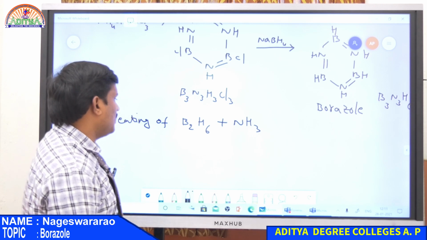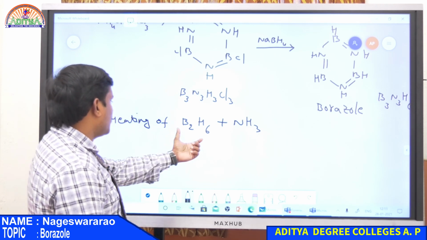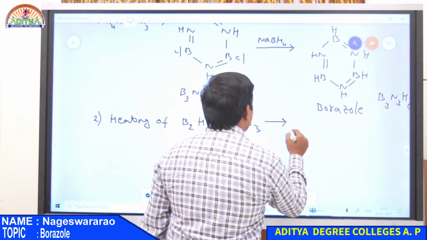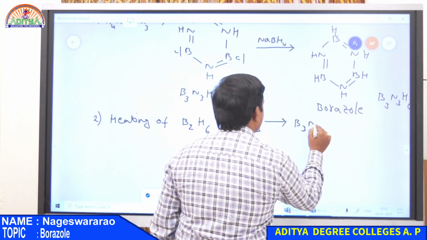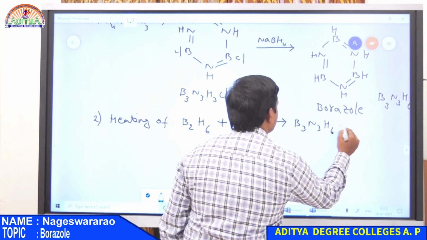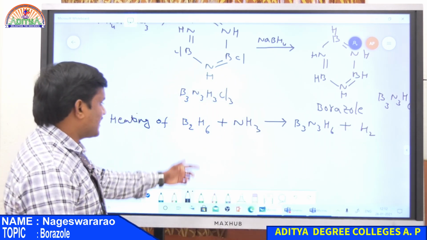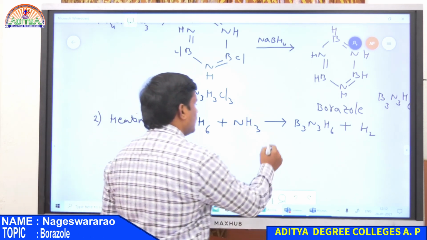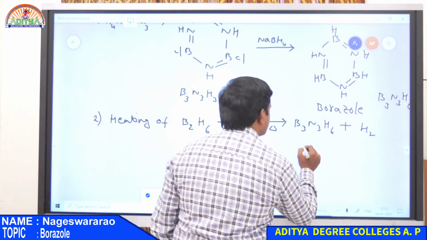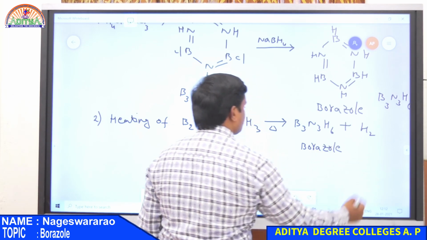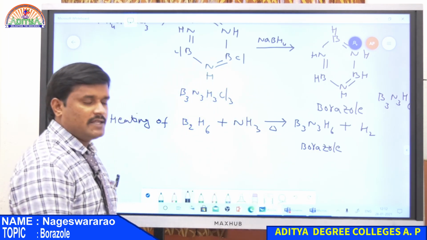Whenever diborane is heated with ammonia, it simply gives borazole, B3N3H6, along with hydrogen gas. So this is the second preparation from diborane, and heating it gives borazole, B3N3H6.